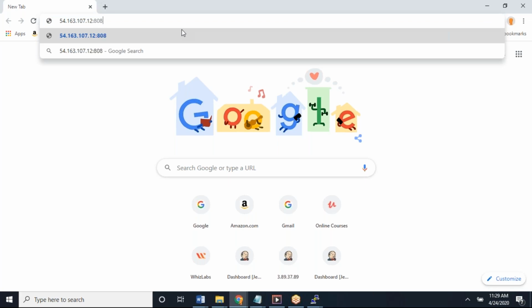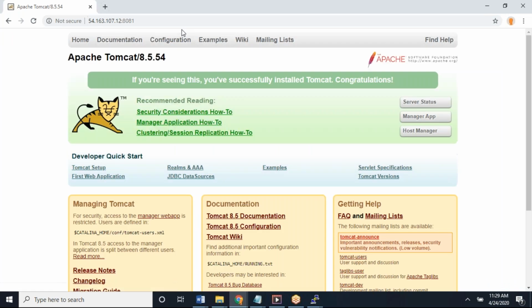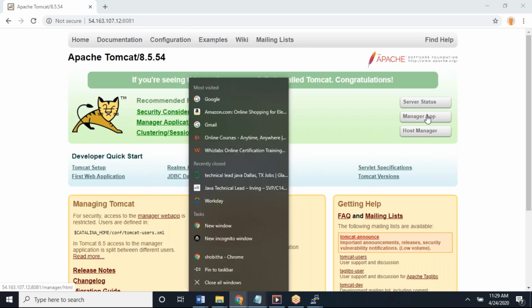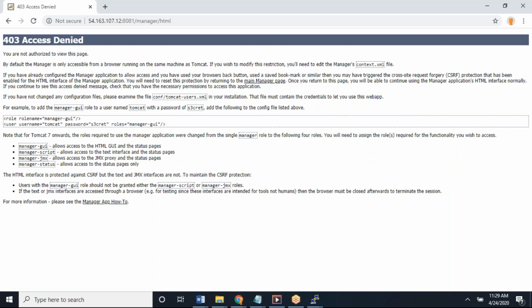So which port did you use? I said 8081. Okay, good. Now click on Manager app. Have you integrated all this stuff with your Jenkins, I mean Tomcat, Sonar, Nexus? No? Oh, you haven't done that. Okay, that's fine.